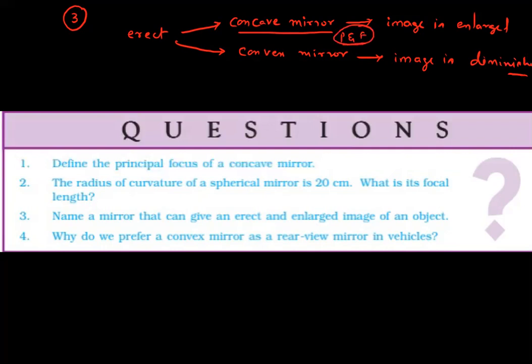Now, according to the question, name a mirror that can give an erect and enlarged image. Erect and enlarged is possible in which mirror? According to this question, the concave mirror. A concave mirror can give an erect and enlarged image. Next one.